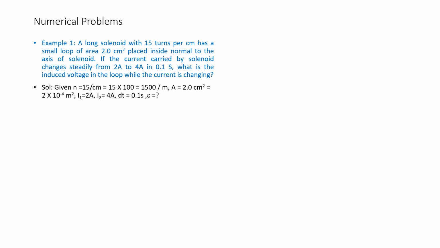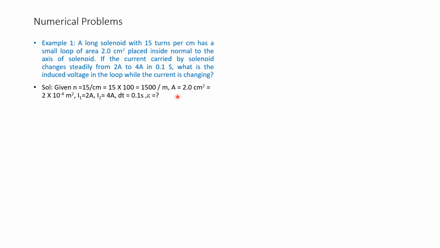Solution. Given n is equal to 15 turns per centimeter. Please note it is number of turns per centimeter. This should be converted into number of turns per meter. If there are 15 turns per centimeter, then for 100 centimeters the number of turns will be n is equal to 15 into 100, equal to 1500 turns per meter.